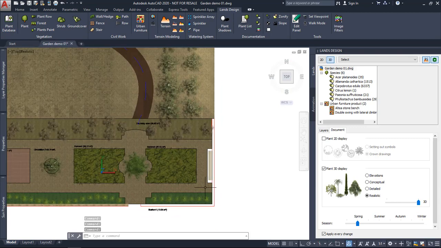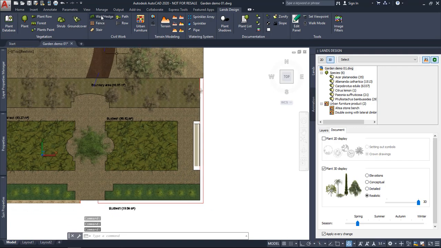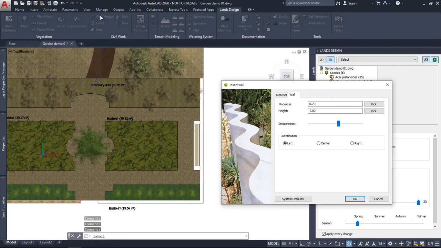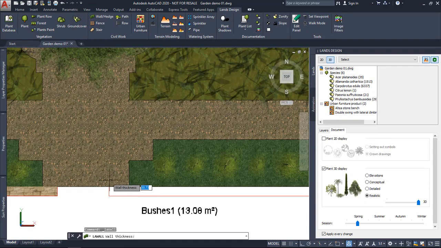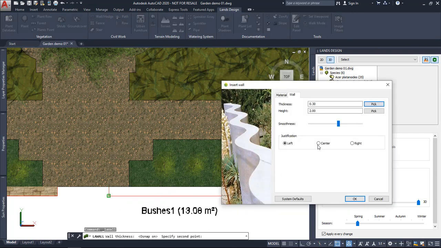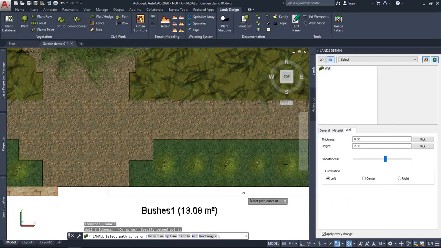So first, I'm going to insert a wall here. So I'm running the wall command. I need to define the thickness or the height. There is one interesting option here, which is this pick button that lets me measure on the drawing specific dimensions. I will enable the OSNAPs. Okay. And finally, I define some justification, and I just need to select one curve or just draw it, choosing